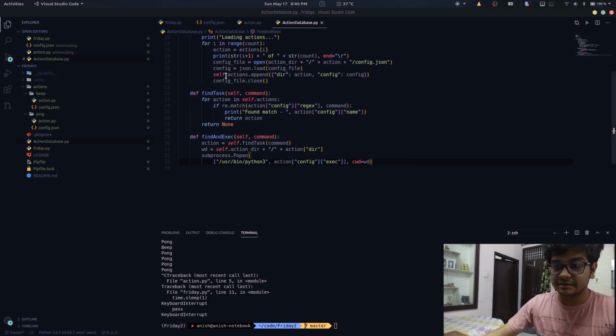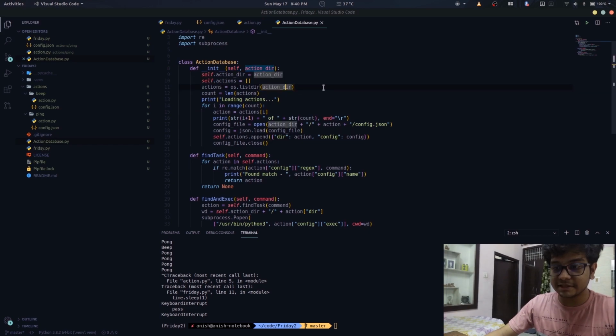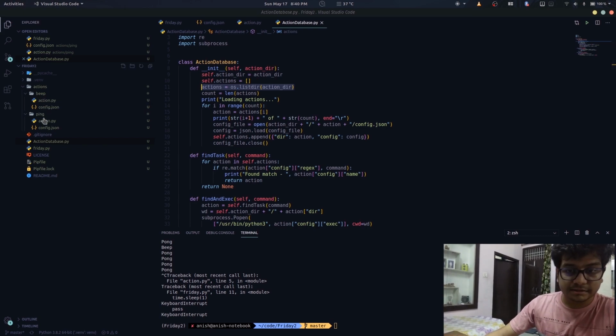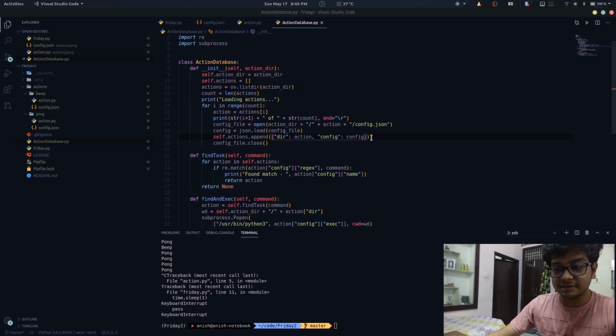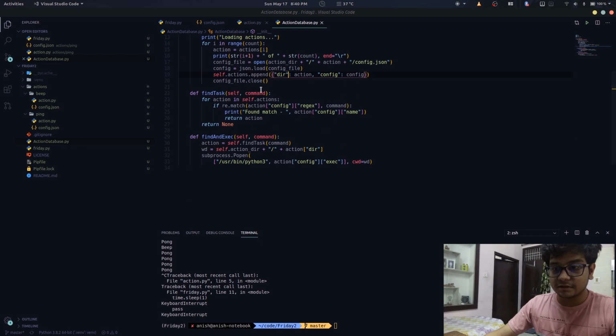So here in the action database class, what I'm doing is I am getting the list of the directories in the actions directory. So each directory, as you can see here, contains a different action. Now what it does is it goes through all the directories and creates a simple kind of a database that stores all the actions.